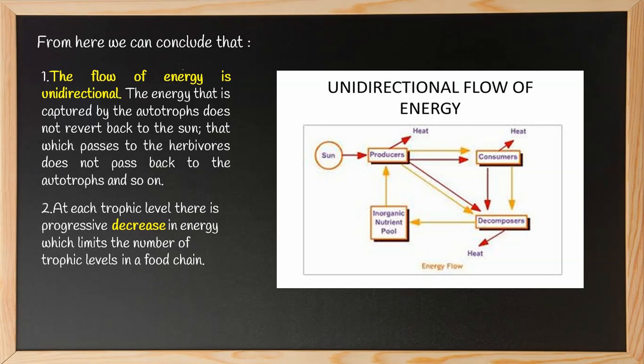So this is a unidirectional flow of energy, that is, the energy flows in one direction only and it repeats in a cycle. The sun gives energy to the producers, who give energy to the different consumers. After the consumers die, they give the energy to the decomposers, who send back the energy to the soil, which then goes back to the producers again.